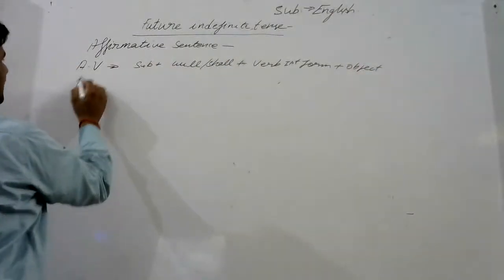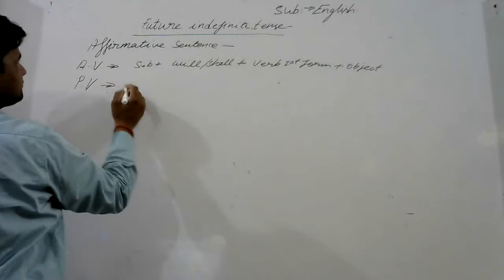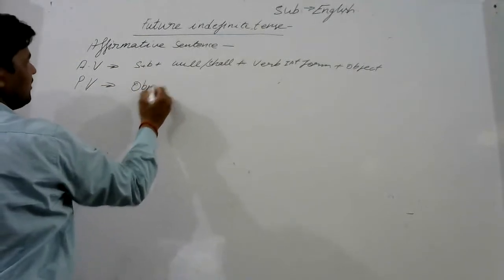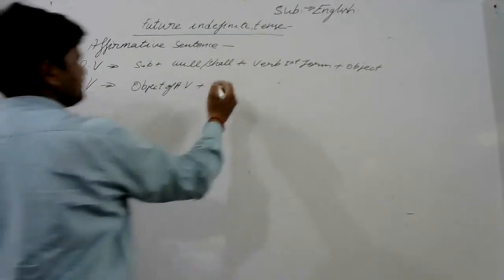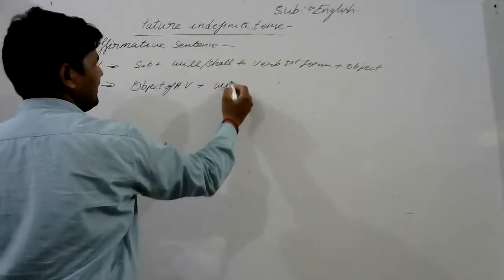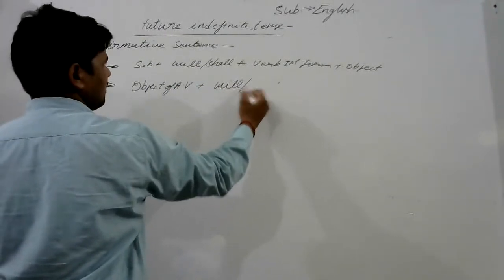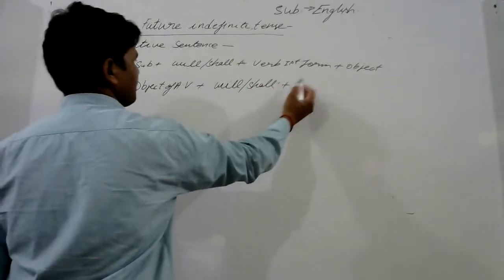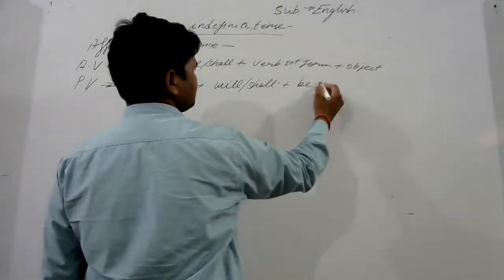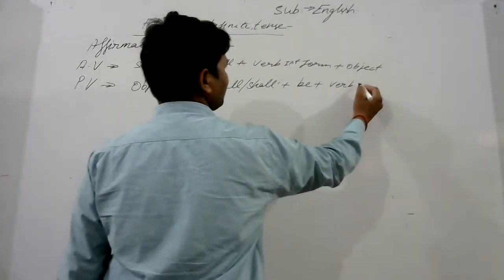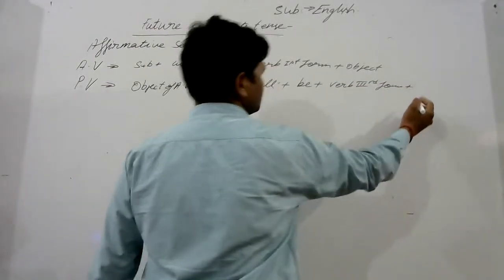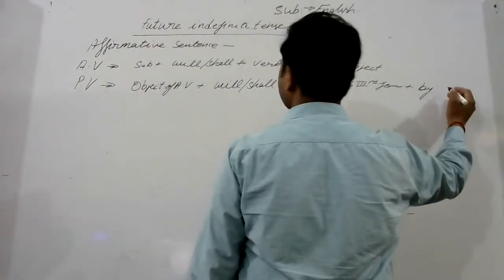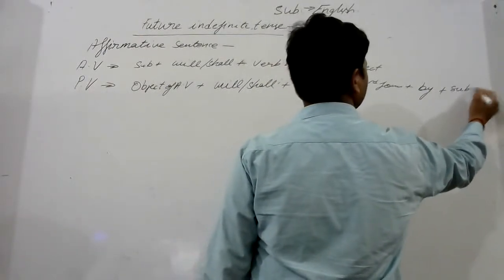At first, rule of passive voice: object of active voice, will or shall, be, verb third form, plus by the subject of active voice.